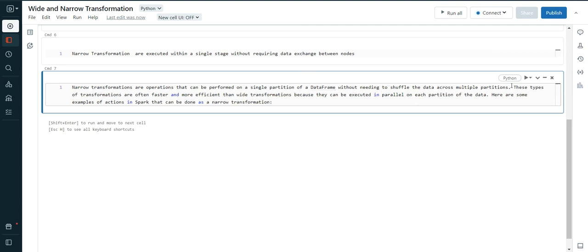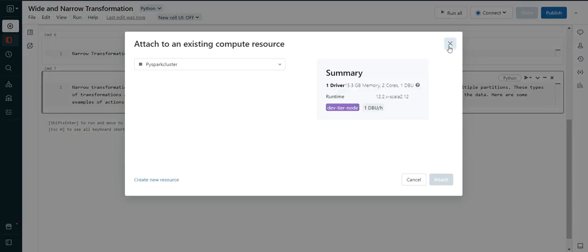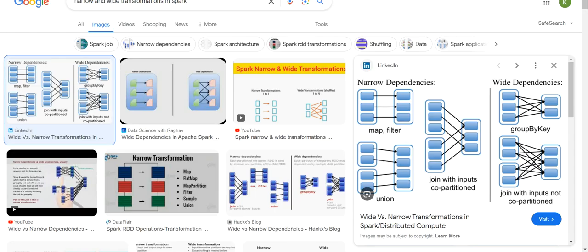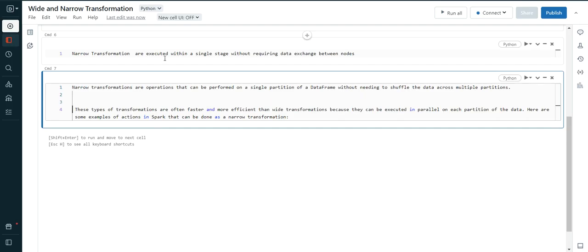Agree? You understood this point? There is no shuffling of data in narrow transformation.